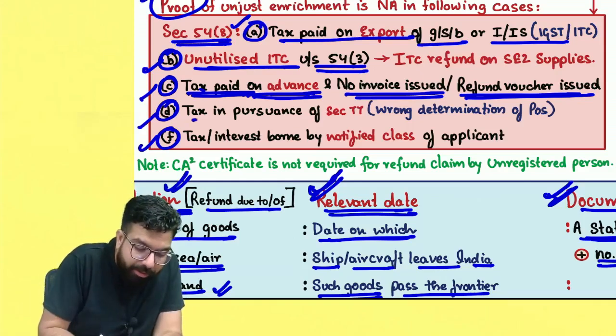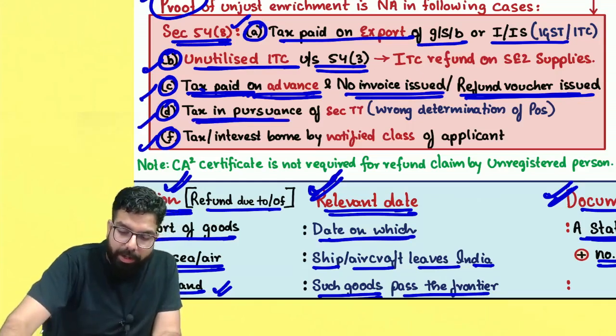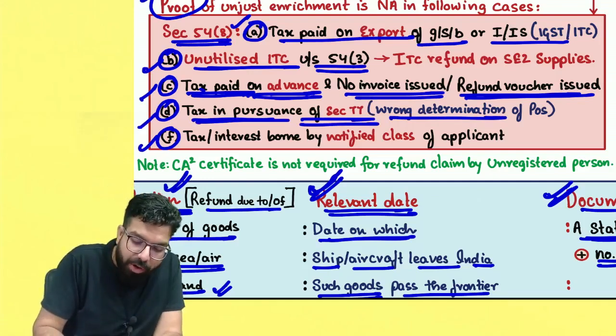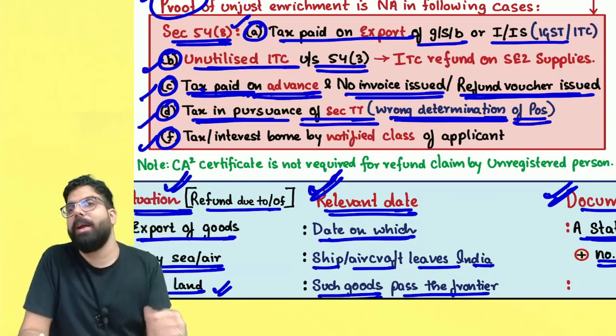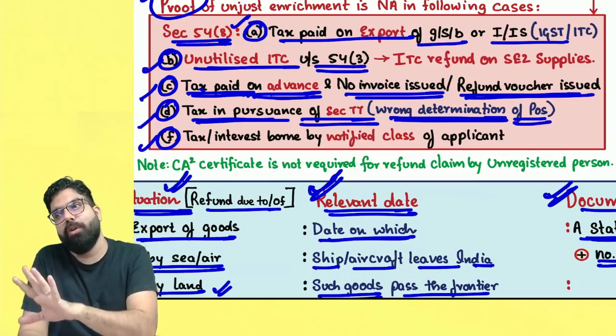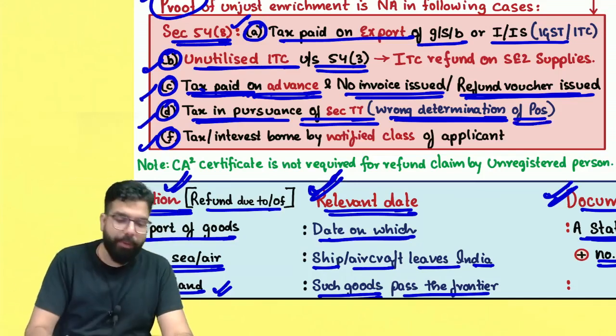The next one over here is tax paid in pursuance of section number 77, that is wrong determination of place of supply. Sir, I had paid CGST and SGST by mistake. Now I'm paying the correct IGST. In that scenario, you don't have to give any proof of unjust enrichment.